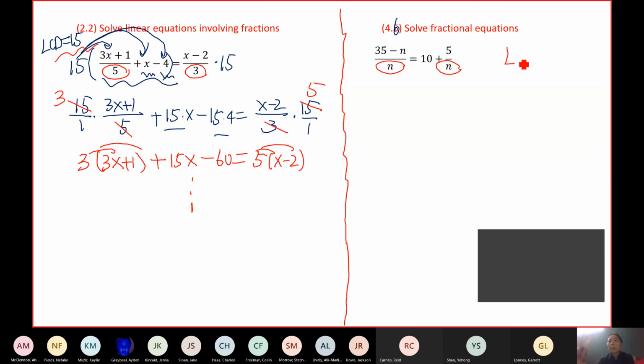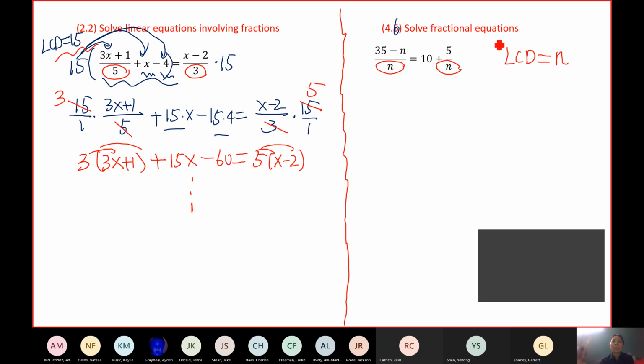Find the LCD. We talked about how to do that when we add rational expressions. We look at the denominators, n and n. That's the only one, so the least common denominator has to be n. Just like if you have a 3 and a 3, the least common denominator has to be 3, because n goes into n. There are many quick ways.